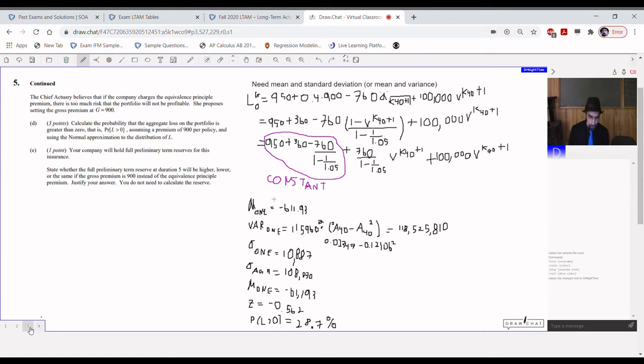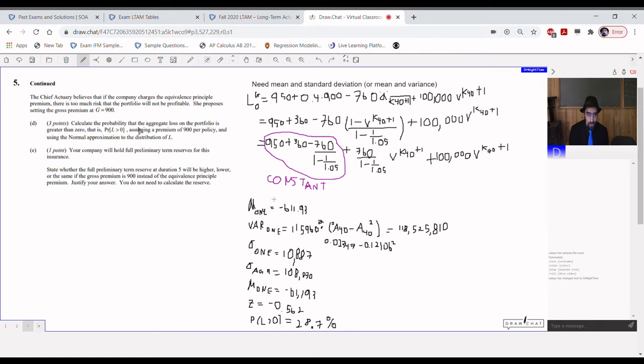So, the chief actuary believes that if the company charges the equivalence principle premium, there is too much risk that the portfolio will not be profitable. I would agree. She proposes setting the gross premium at G equals 900 rather than the 862. Fine.